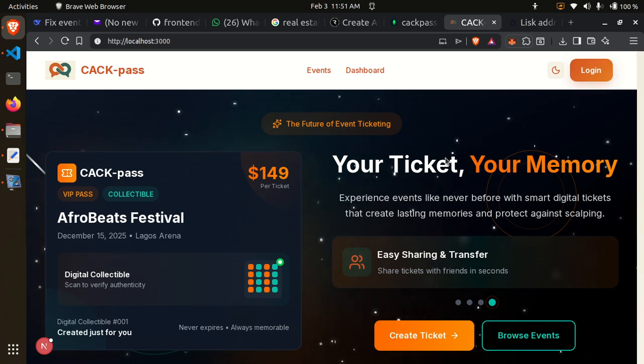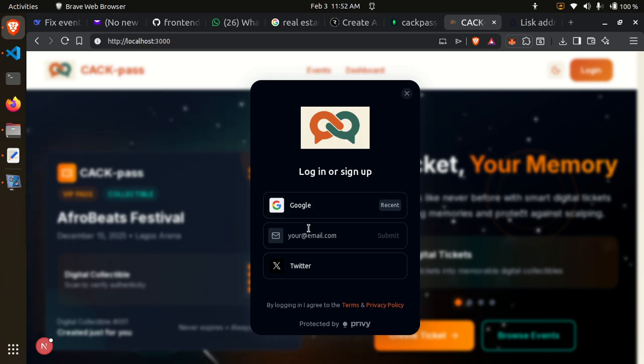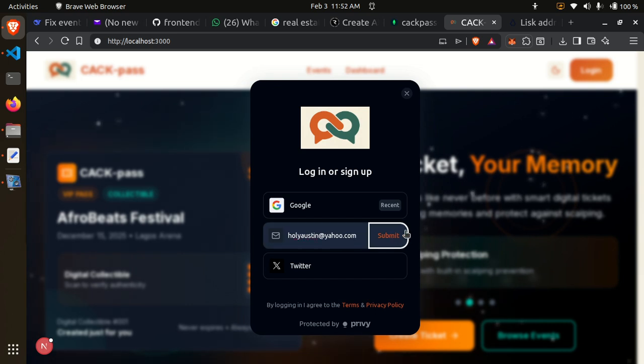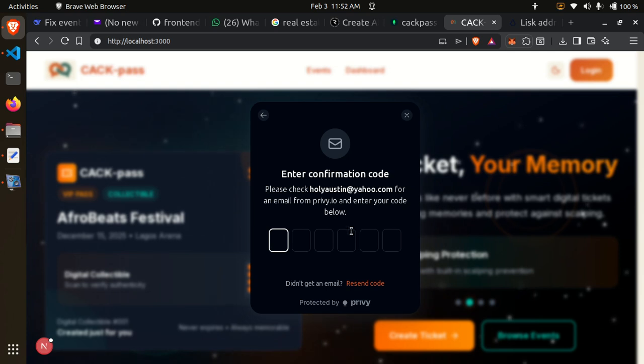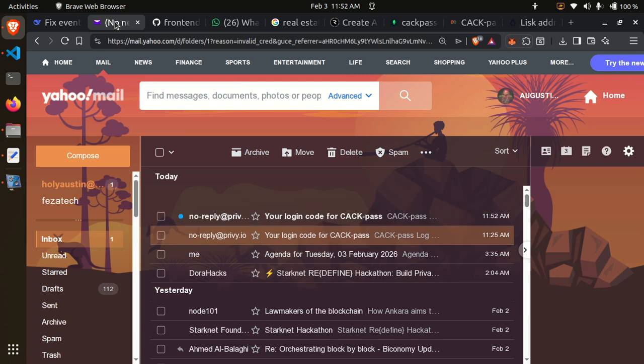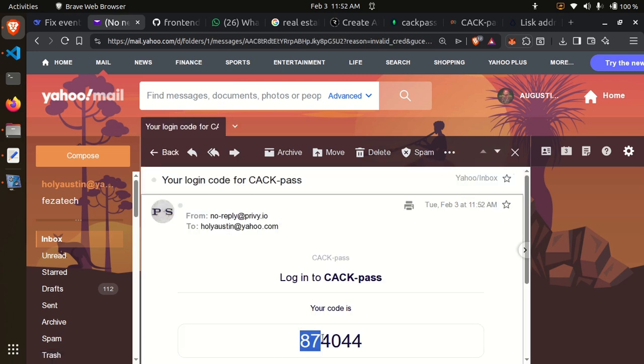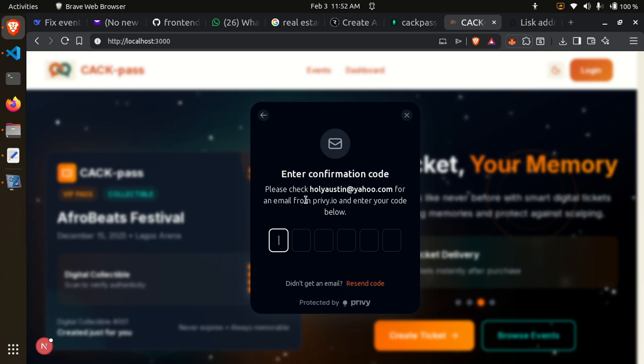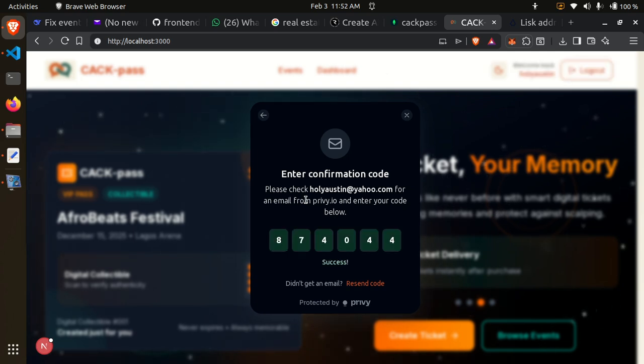I click on my login button. The login brings me here. Let me use my email. Submit. I can also use my Gmail, or my Twitter handle. Once you click on it, you will get a confirmation code. Let me rush to my email and see. Yes, the confirmation code just came in. Let me copy the confirmation code, go back and run it.